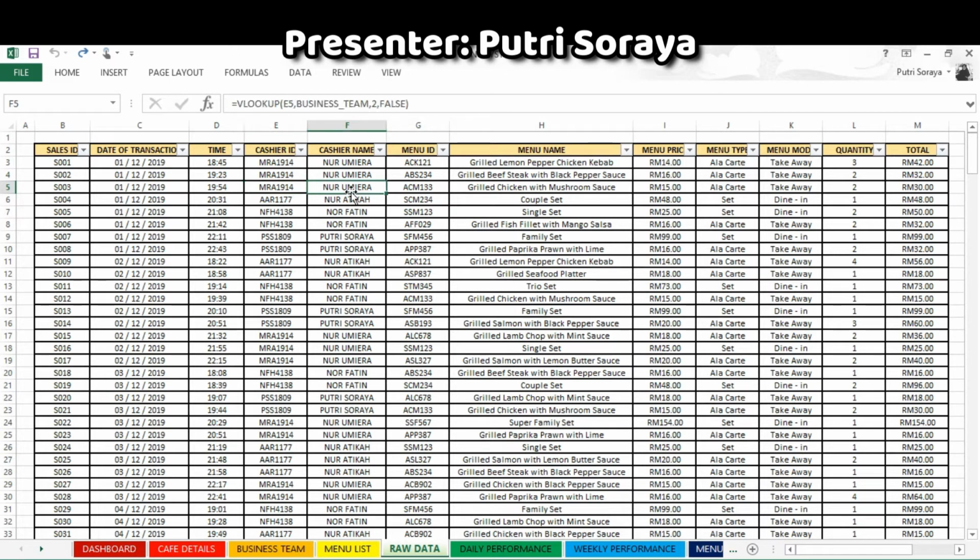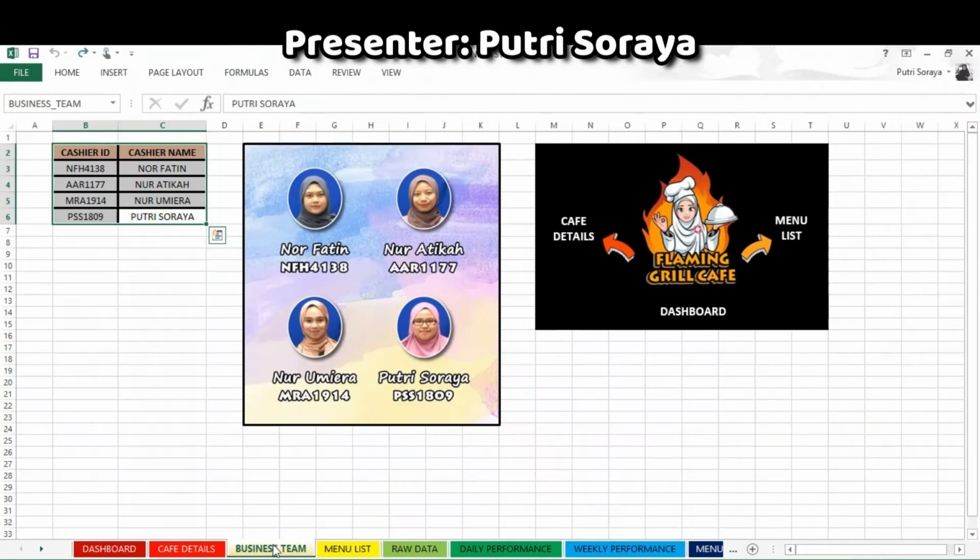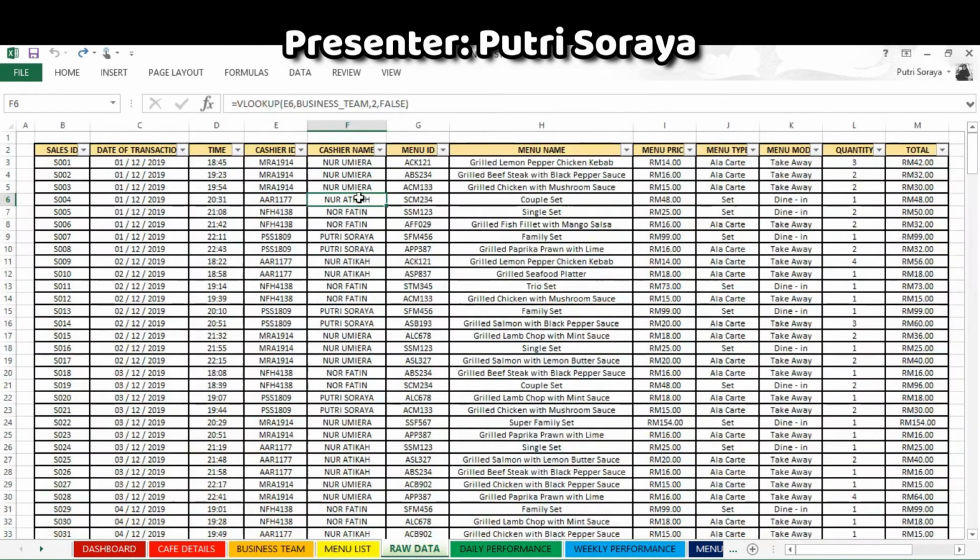At cashier name, we use VLOOKUP. We also use VLOOKUP at menu name, menu price, menu type, and menu mode. Since we have renamed our tables just now, it makes it easier. So instead of having to drag like this every time, we can just write the table's name, such as business team or menu list, in order to use VLOOKUP. So it makes things much easier.